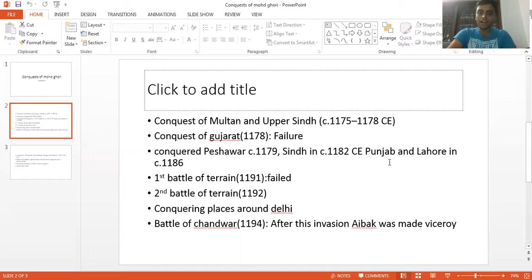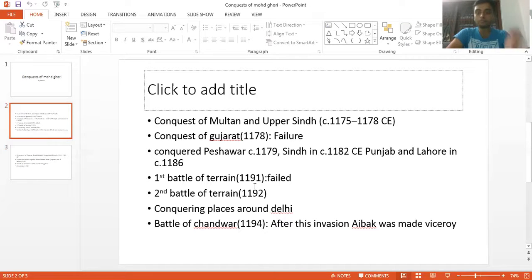Then after capturing Punjab and Lahore, he had his aim on Tarba Hinda. And Tarba Hinda was a point of contention between two powerful rulers of that time, Prithviraj Chauhan of the Chauhan or Chahamana dynasty and Muhammad Ghori himself. So the first battle of Tarain took place between Muhammad Ghori and Prithviraj Chauhan.